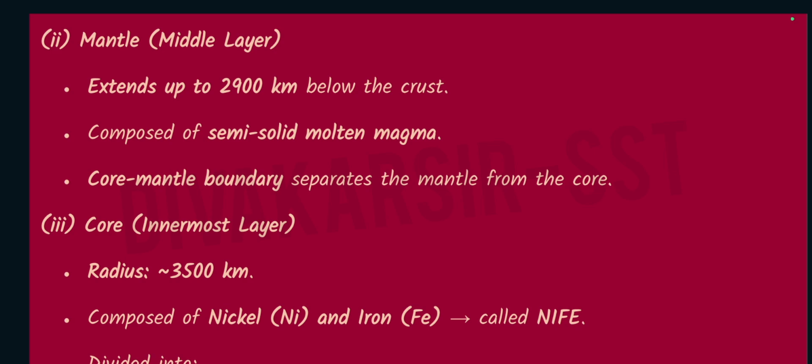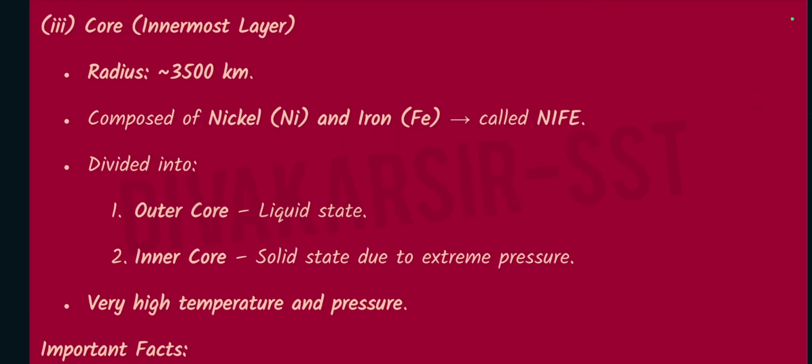Number 2. Mantle or middle layer, extends up to 2900 km below the crust, composed of semi-solid molten magma. Core-mantle boundary separates the mantle from the core. Number 3. Core, innermost layer, radius 3500 km, composed of nickel and iron called Nife, divided into outer core, liquid state, and inner core, solid state due to extreme pressure and very high temperature.